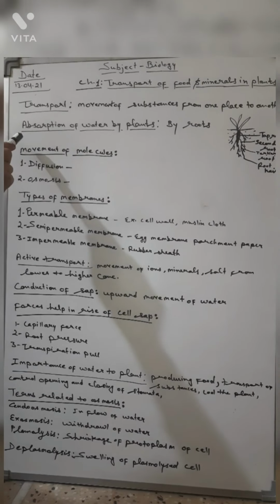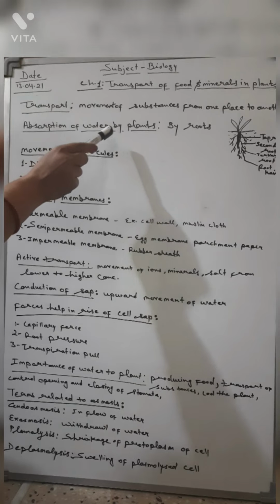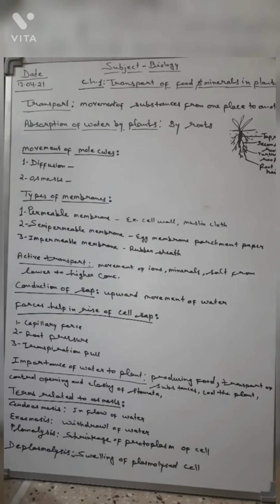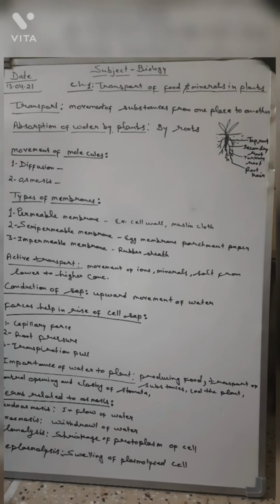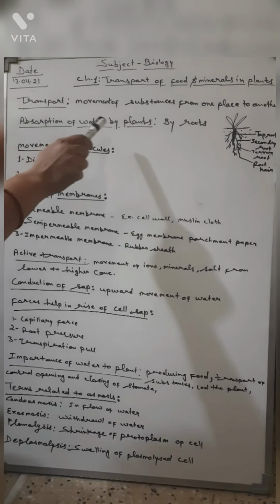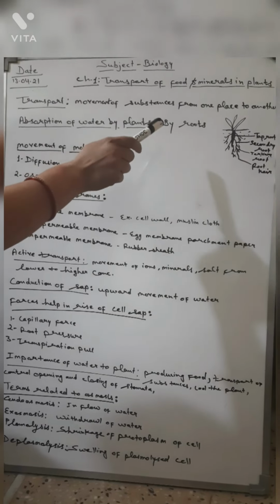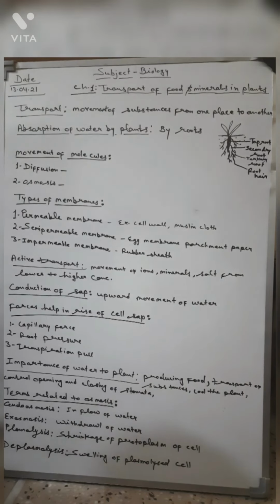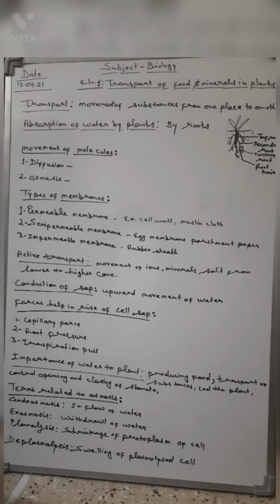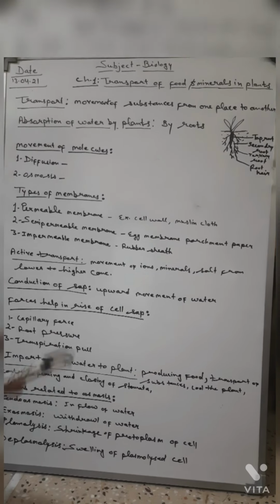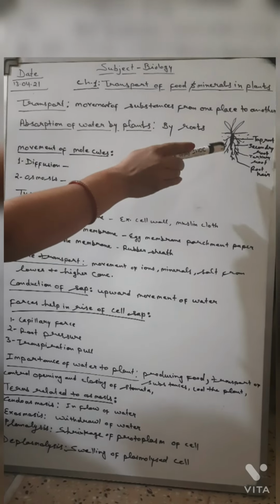Now, absorption of water by plants. How does absorption of water take place in plants? Absorption of water in plants takes place by the roots. First of all we will try to understand the structure of a root.